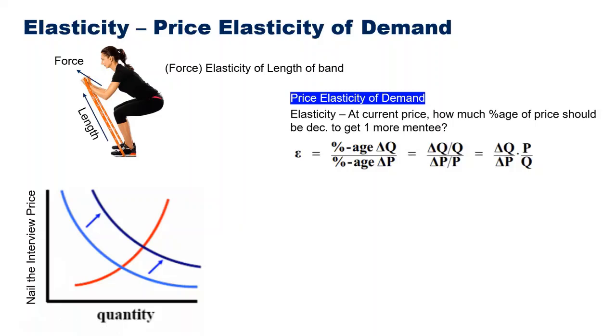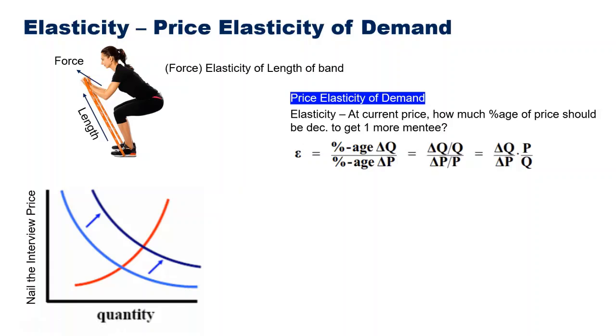And that will be my elasticity. But like I said, elasticity depends on the length of it. So in this case, it will depend on where we are calculating my elasticity. If I calculate at this point, then my elasticity will be different. If I calculate at this point, my elasticity will be different.